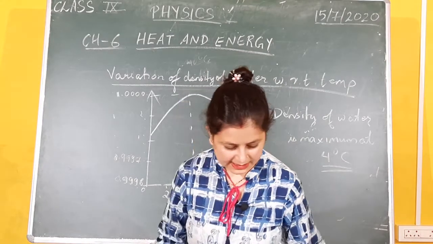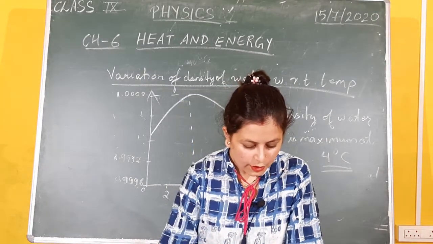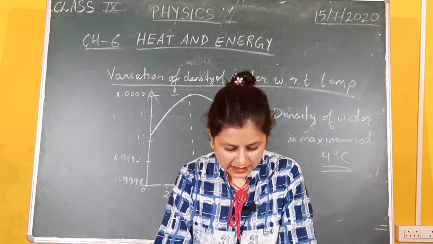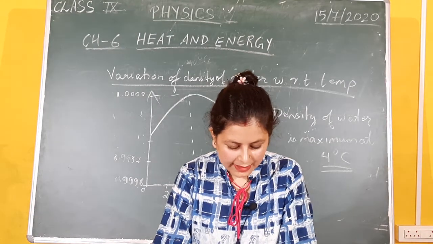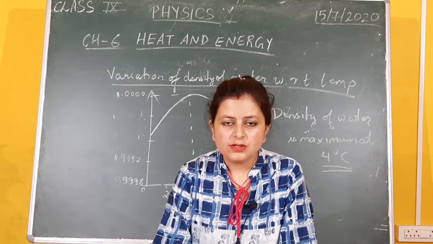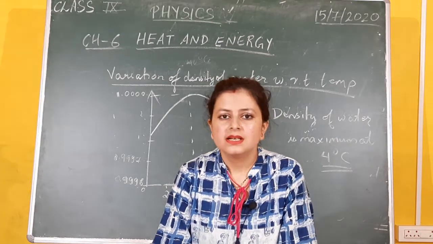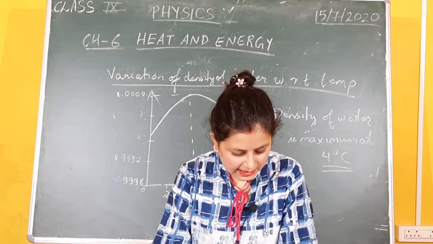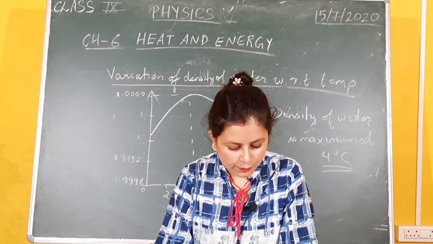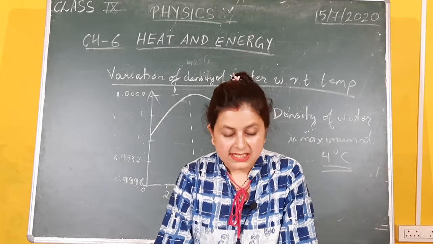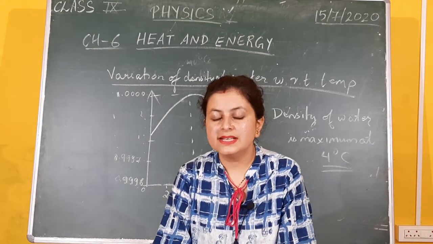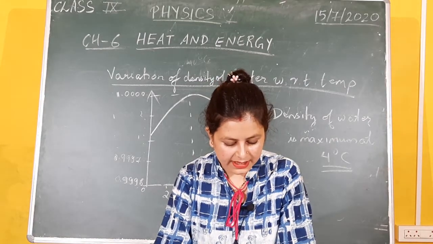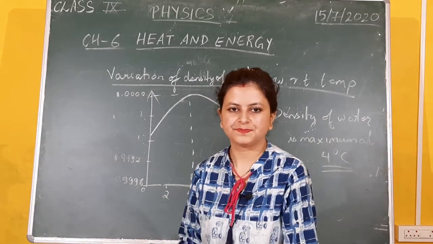That is anomalous expansion of water, which was proved by the scientist T.C. Hope in the year 1805 experimentally, and he took an apparatus to prove this anomalous expansion of water, taking a very simple setup, and the name of the apparatus is Hope's apparatus. Now I will be explaining to you this experiment, that is Hope's experiment, to prove or demonstrate the anomalous expansion of water.